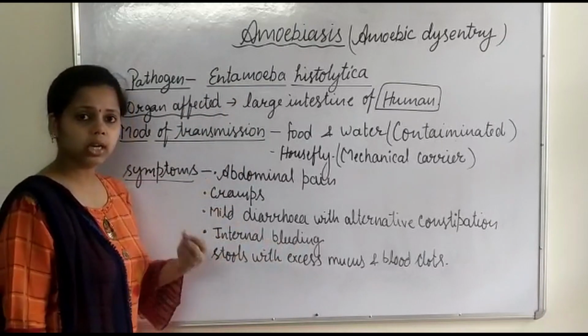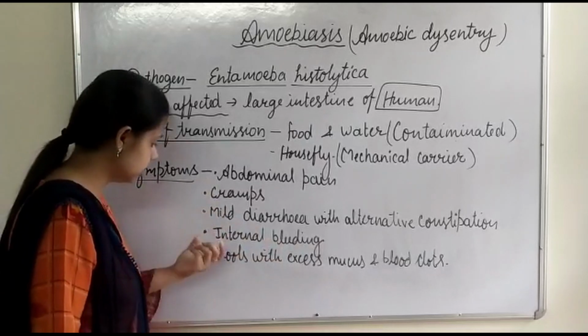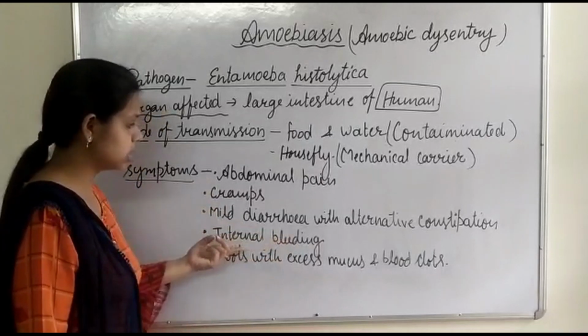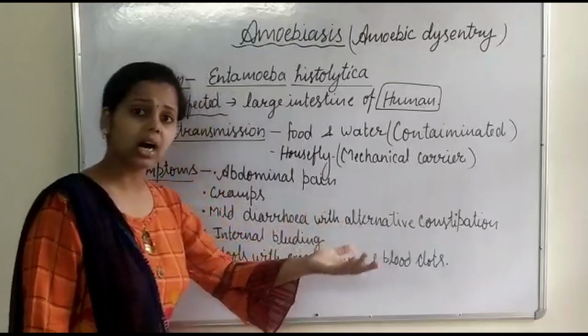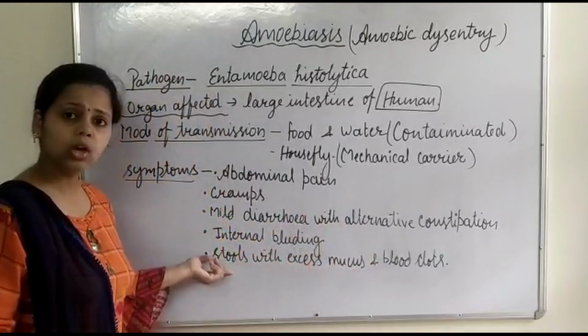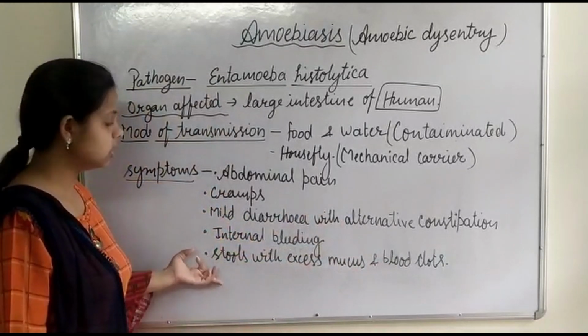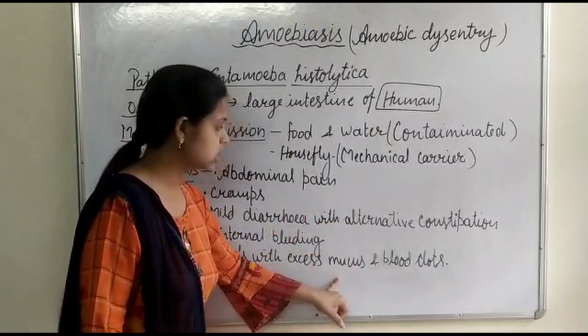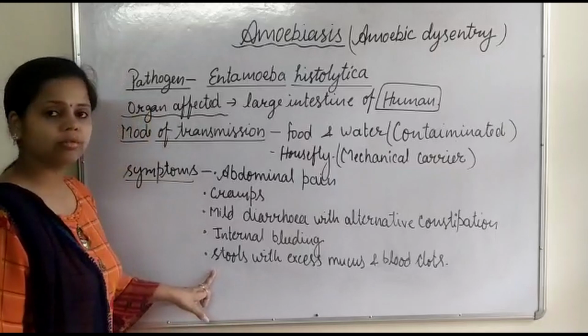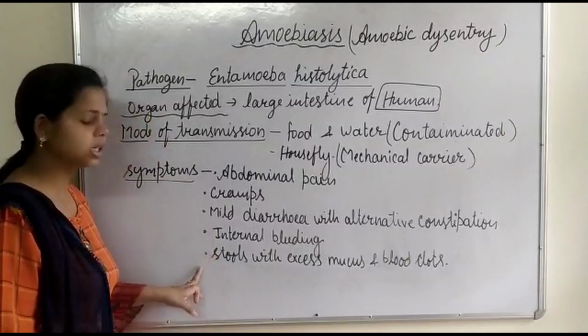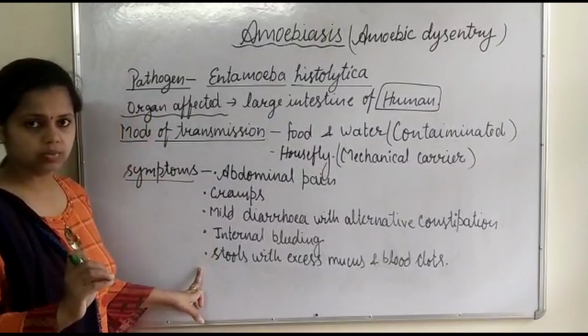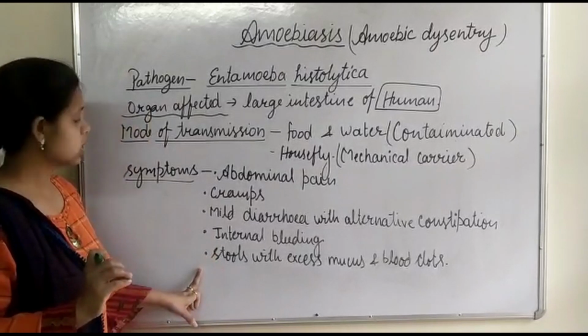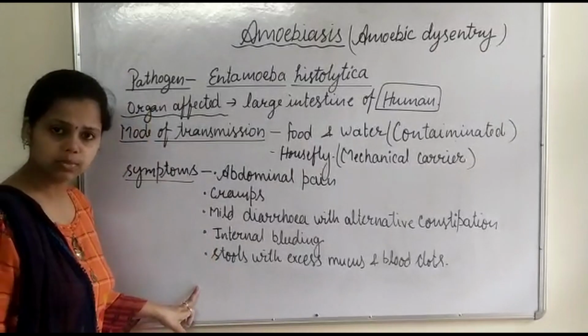Internal bleeding occurs, and sometimes due to internal bleeding, the blood clots are passed out along with the fecal matter, along with the stools, okay? So discharge of excess mucus and blood clots along with stools occurs in case of severe infection. Is it clear? Okay, so these are its symptoms.